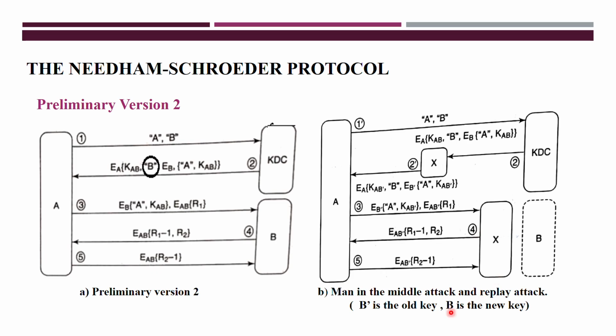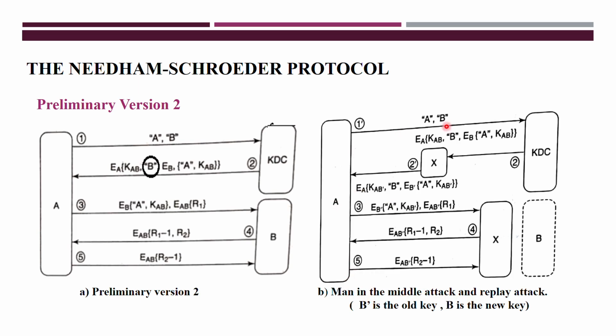Assume that P has lost his key. So P will send a request to KDC: I lost my key, so please generate a new key for me here. After that B will get the new key here, and this new key received by B is not known by A now. This is the scenario.